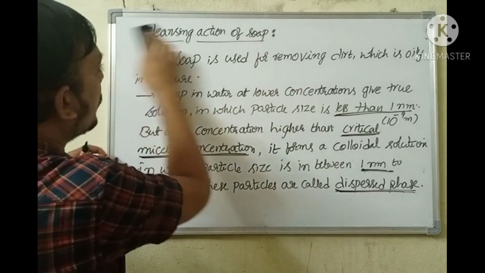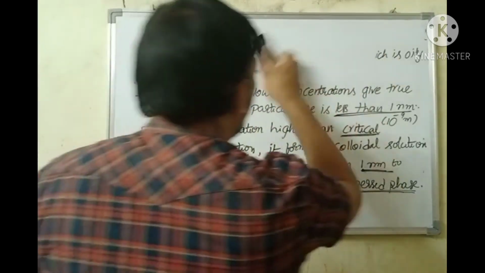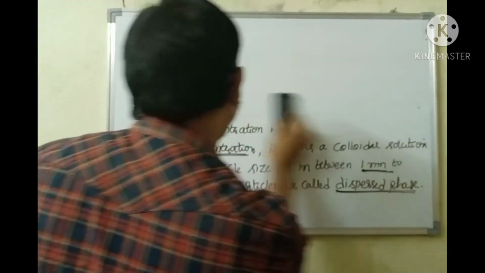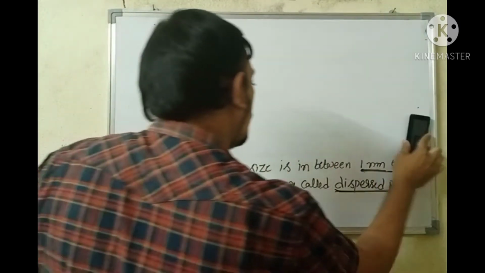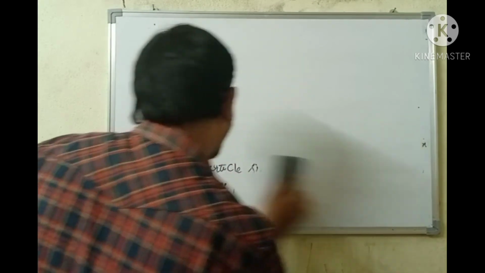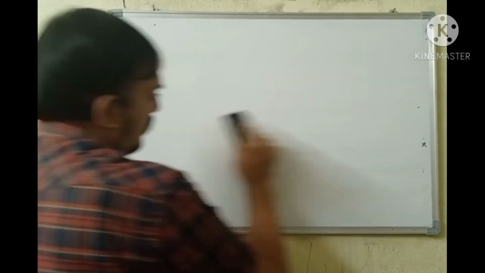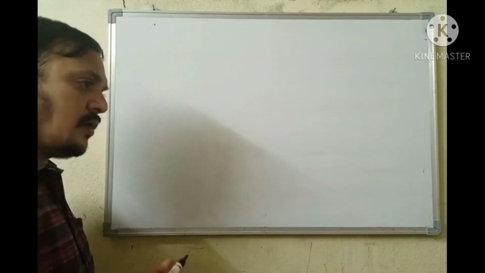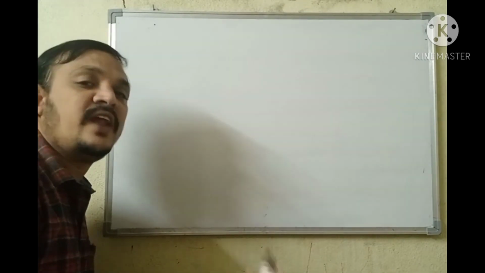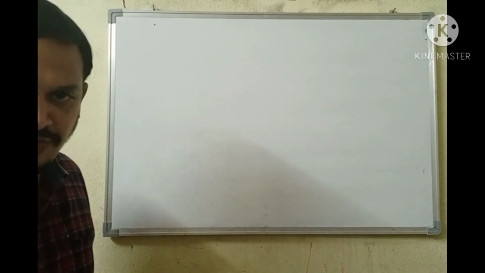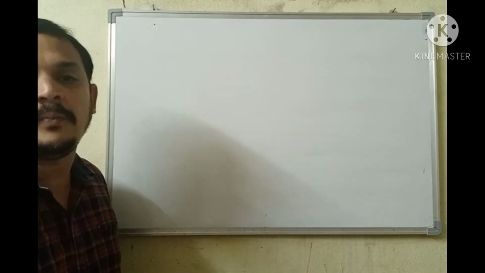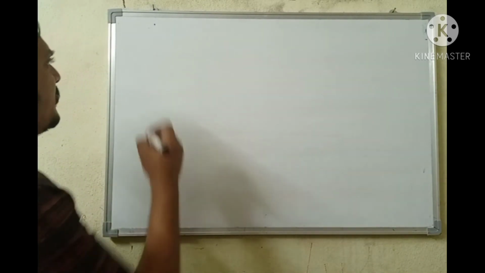Now let's go for the mechanism of cleansing action of soap. For cleansing action of soap, you will be considering the colloidal solution of soap in which the concentration of soap solution is greater than critical micelle concentration. I said that in that colloidal solution, micelles will be formed. What is a micelle?